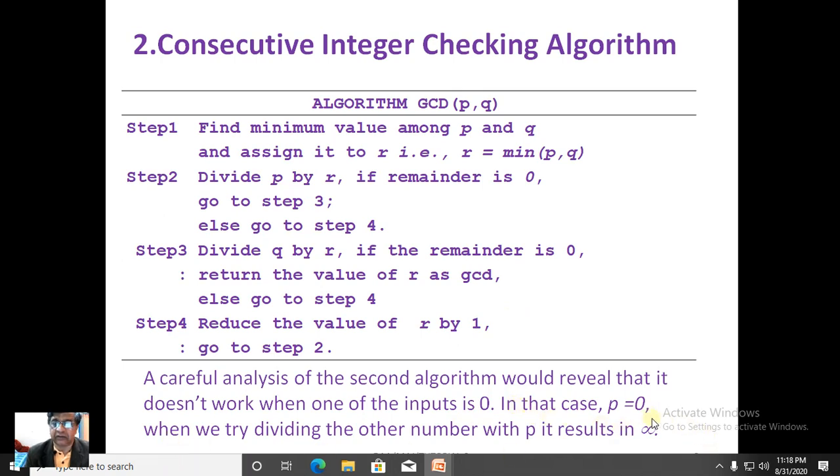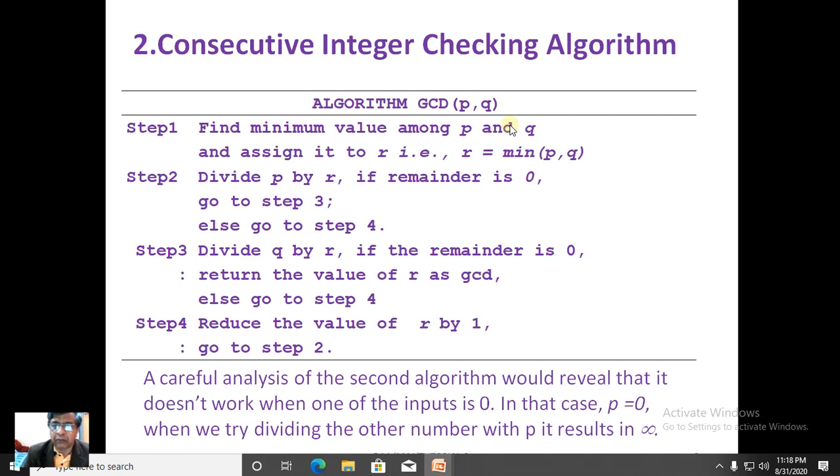Okay, when q becomes equal to 0, when we try to divide p by q, it will result in infinity. This is the lacuna of this algorithm. And more than anything, if q does not divide p equally, then we have to go on reducing the value of q, the minimum value among p and q, till it becomes 1.